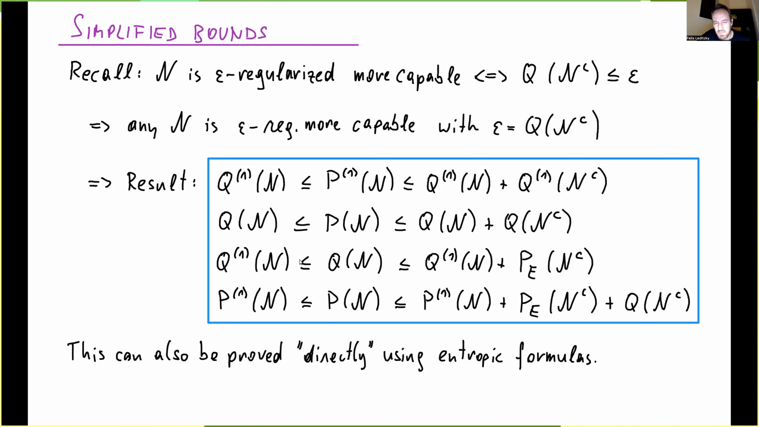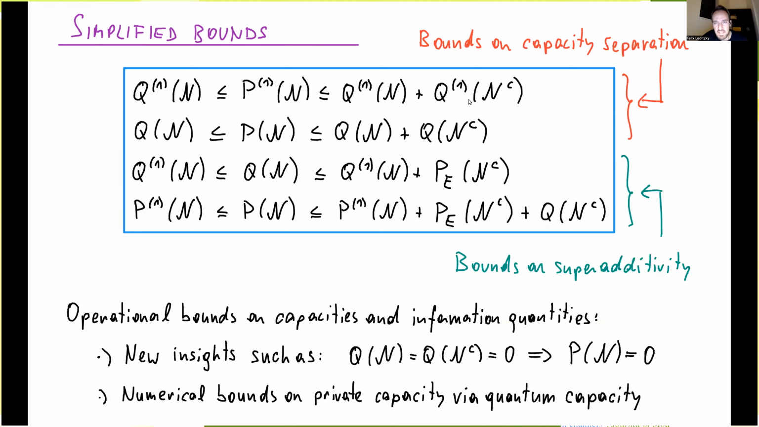And you can actually also prove them somewhat directly, without going through this approximate partial order business, by just using the entropic formulas in a clever way. And let's take maybe a closer look at these bounds. So the first two bounds here tell us something about how much quantum and private capacity can be separated, right? Because we saw before that the left inequalities are always true, either based on entropic or operational arguments. And then the right-hand sides bound the capacity in terms of the left-hand side plus some error term. And the error term is just given by a quantity of the complementary channel, okay?